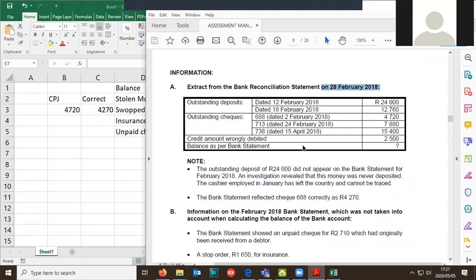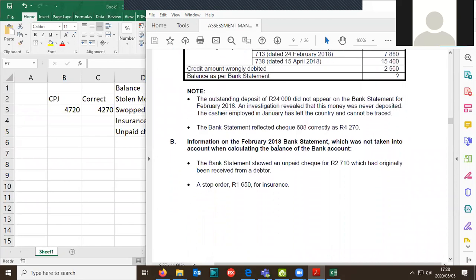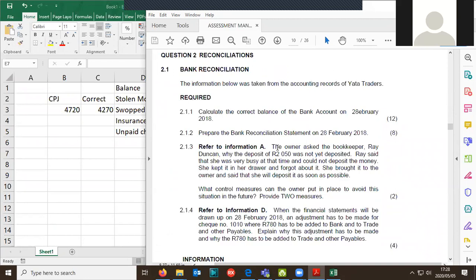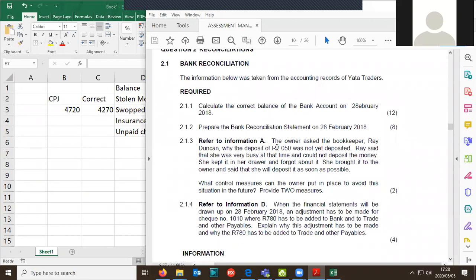So that's worth 4 marks. You have to explain the concept, and you have to explain how much it is. In this case, it's 24,000 that's been stolen. And here, I know this one is a kind of a difficult one. This one is kind of hidden from you. On the 18th of February, we were supposed to deposit, but on the 28th of February, it's still outstanding. That's really not on. Right. Okay. That brings us to the end of that particular question.